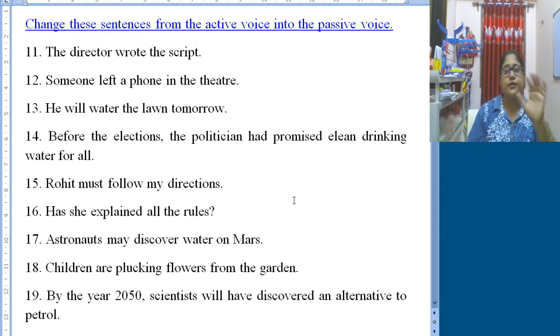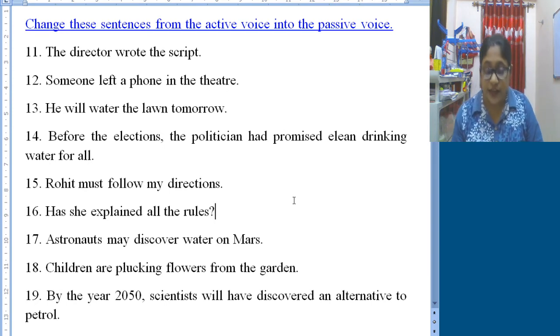So these extra we can put at the very beginning or at the very end. So let us start with before the election only. So before the election, because that will only make the sentence provide complete sense. So before the election, clean drinking water. Clean drinking water is an object, so it will become subject in passive voice.